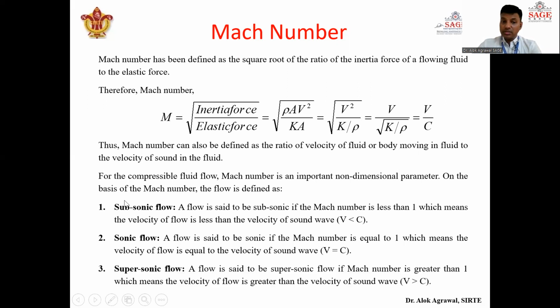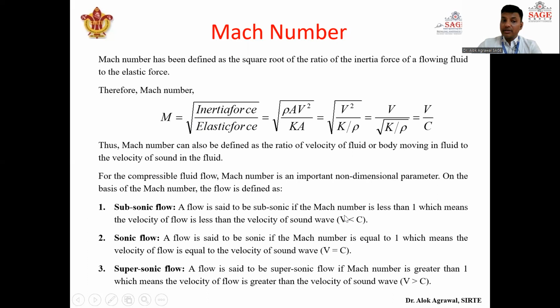So let us see what subsonic flow is. A flow is said to be subsonic if the Mach number is less than 1. Now see, M is equal to V by C. How and when will this Mach number be less than 1? When the velocity of any body or flowing fluid is less than the velocity of sound, we get a Mach number less than 1. And when this happens, we say that the type of flow is subsonic flow, where V is less than C.